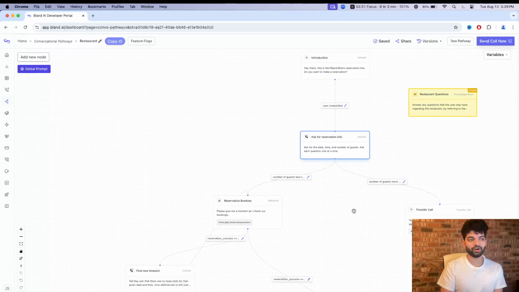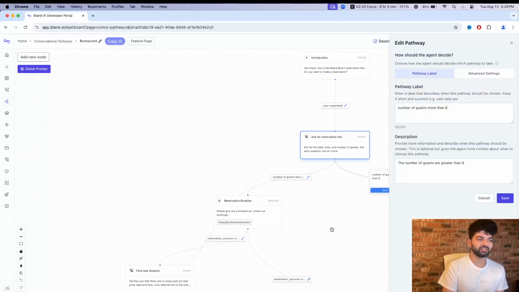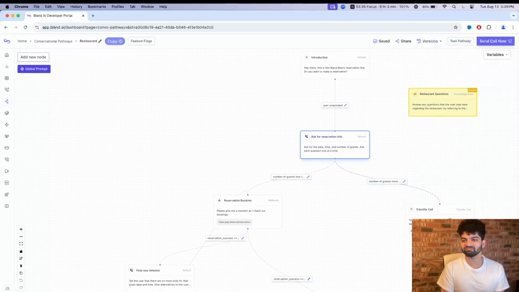Now is a bit of the fun part. If the number of guests is more than 8, then we just transfer the call, because we probably need a real person to take care of that. But if the number of people is less than 8, then we're gonna actually automate the process of booking a reservation, right? This is the cool part. This is where the money's actually made.